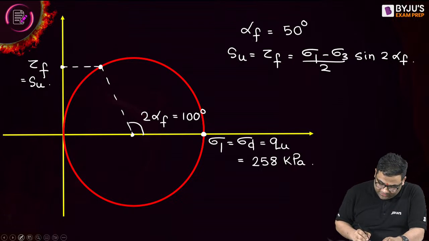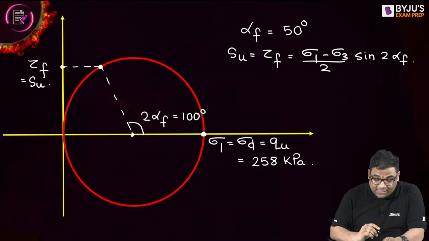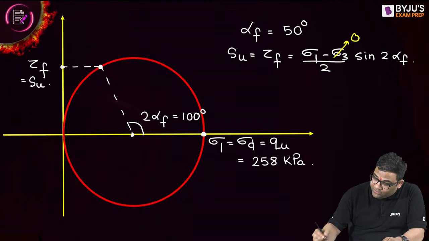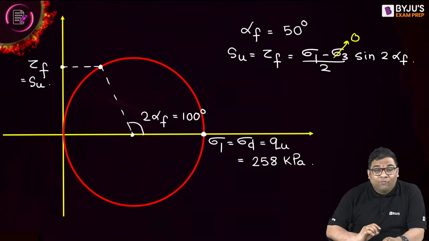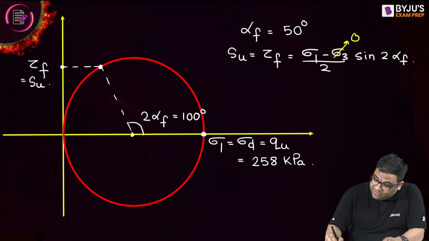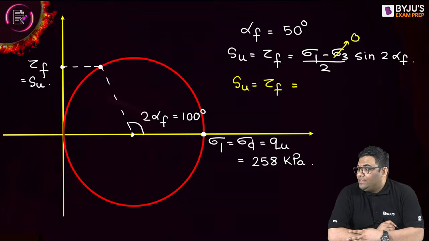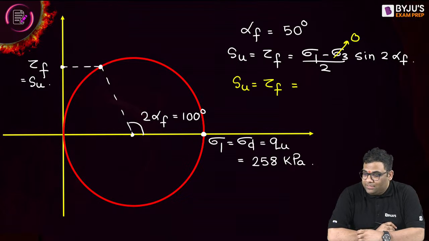This question is never asked in exam, but it will be asked next time. So sigma 3 is 0, sigma 1 we got, and alpha F we know. Now tell me what is the shear stress on the failure plane? That is equal to the shear strength. Give me this. This is a little tough question, but I will solve it, don't worry.